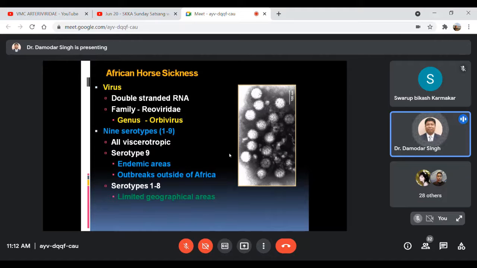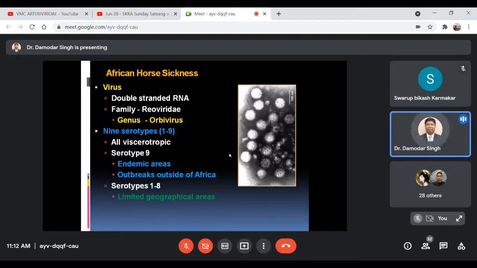All these 9 serotypes, 1 to 9, are viscerotropic. Serotype 9 is mainly the endemic form, and most of its outbreaks occur outside the African countries.